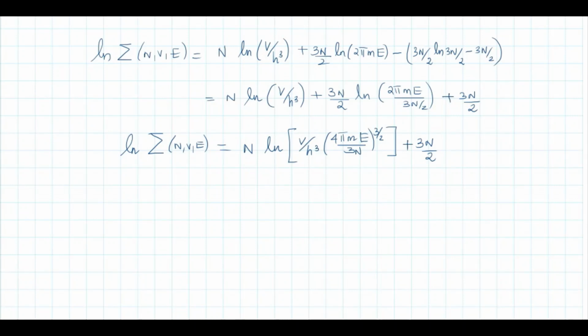ഈ 3n by 2 രണ്ടിലും ഉണ്ട്, ഇവിടെ രണ്ട് ലോഗരിതം ടേം ഉണ്ട്, രണ്ടിലും 3n by 2 ഉണ്ട്. Log a minus log b is log a by b. This minus and minus becomes plus 3n by 2. So log sigma is n log v by h cube into 4 pi me by 3n raised to 3 by 2 plus 3n by 2.